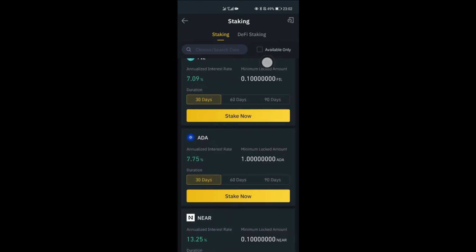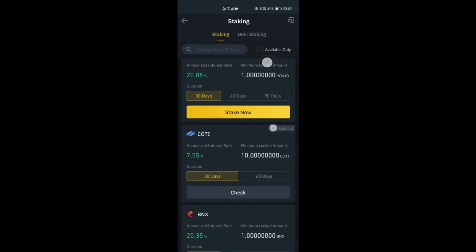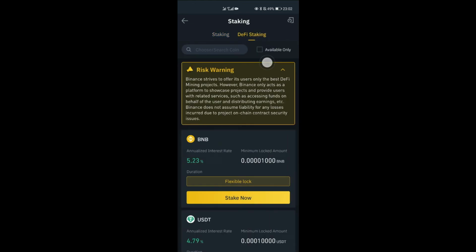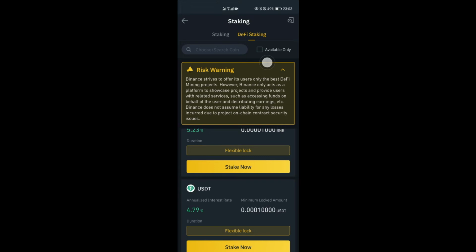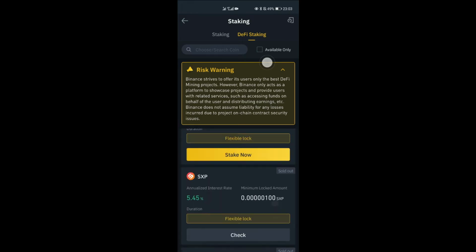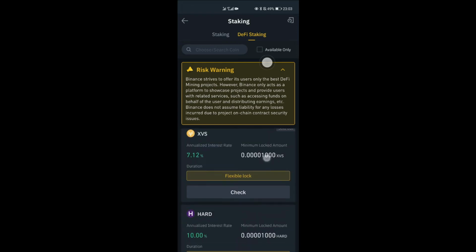You have a list of coins, whichever one you want to stake, you check. If it's here, ADA, whatever coin, you just click on it and then you stake. Also, there's DeFi staking, BNB. This is more flexible. You can stake and unstake anytime. You have USDT, so instead of leaving your spare USDT, money you're not using to buy any coin, you can just stake it and be gaining interest on it. You have USDT, BUSD. You can stake your stable coins too.